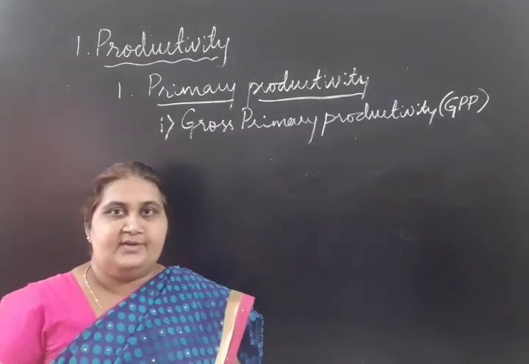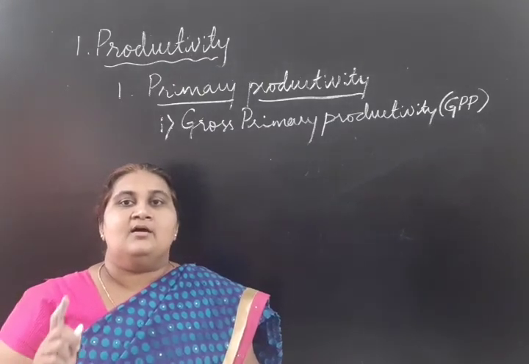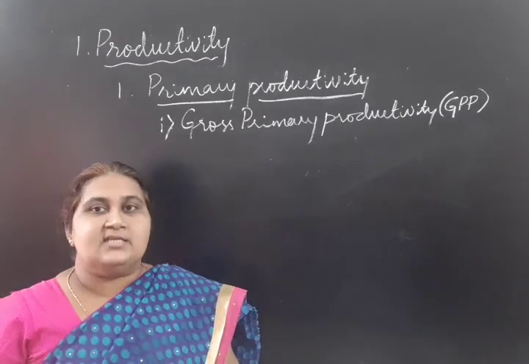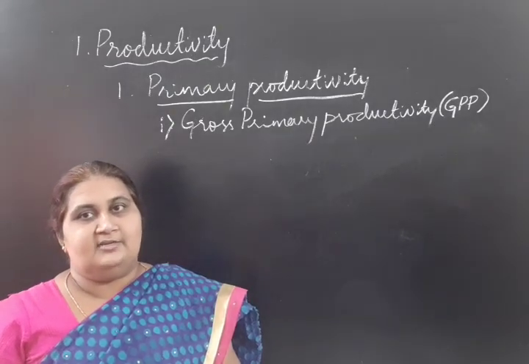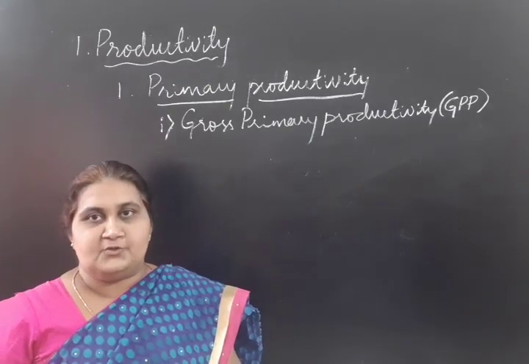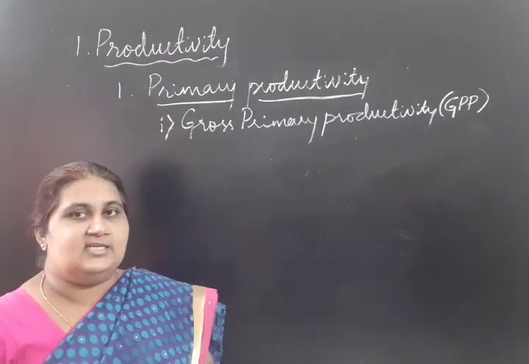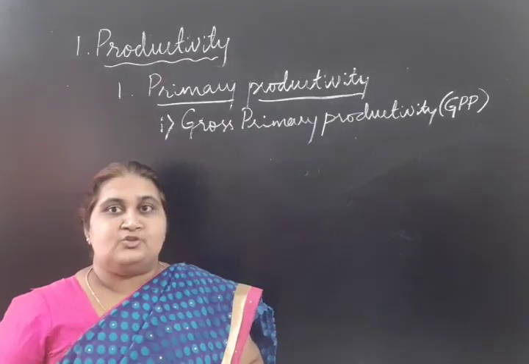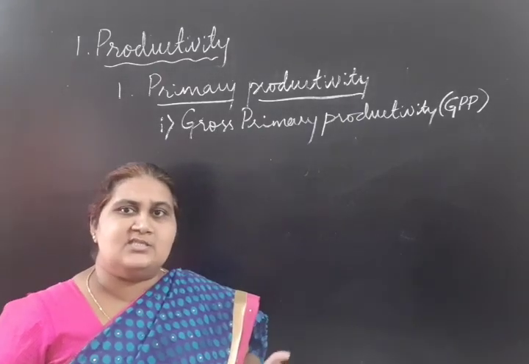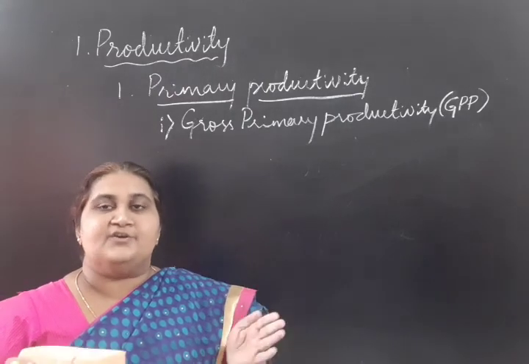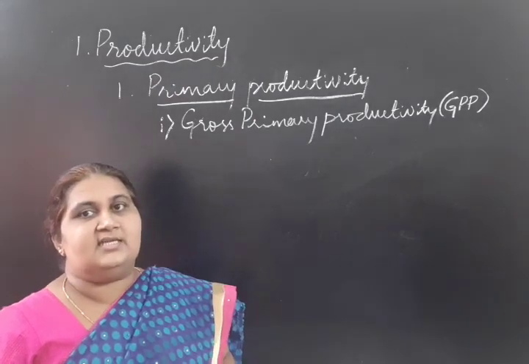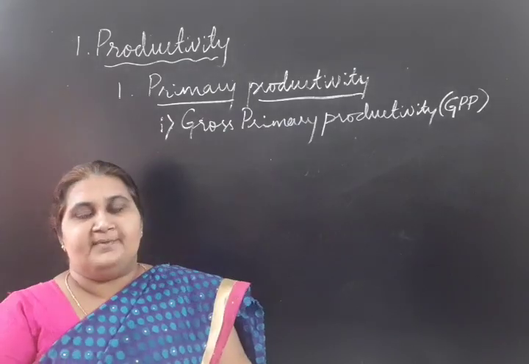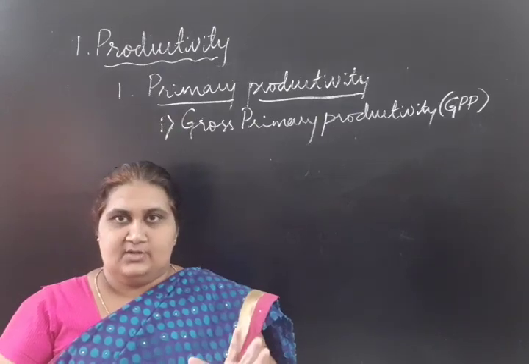One more definition: the total organic matter or biomass synthesized by the green plants through photosynthesis is called GPP, gross primary productivity. Whatever energy, the food which is synthesized by the producers, is called GPP. Gross means it is total.